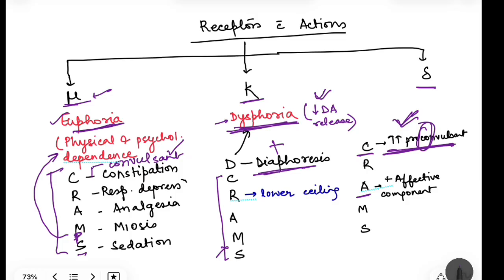And A, here you see I have written analgesia, and actually pain, you see there is the sensory component of pain where you actually feel the pain, but pain also has an affective component. Affective component is basically the emotions which are associated with the pain. Whenever pain is there, patient feels a lot of distress. So stimulation of these delta receptors has analgesia, plus it lowers this affective component. That means the distress is going to go down. That is there with the stimulation of mu receptors as well, but with delta receptors, affective component reduction is much more. Okay, so that was about the receptors.